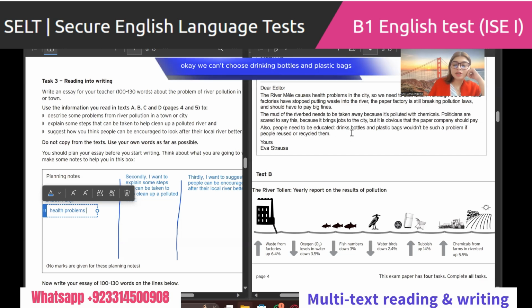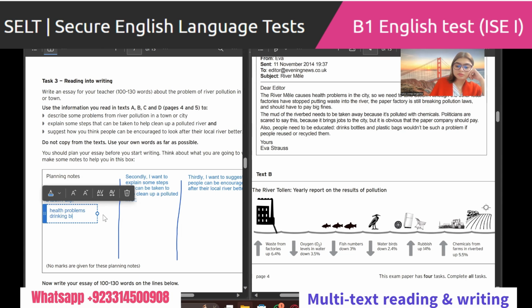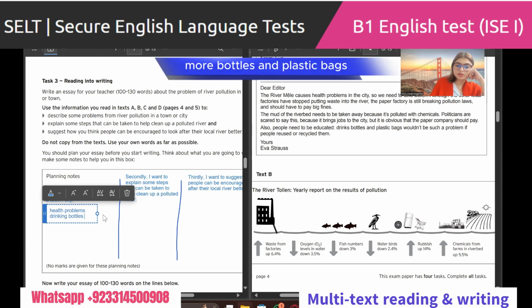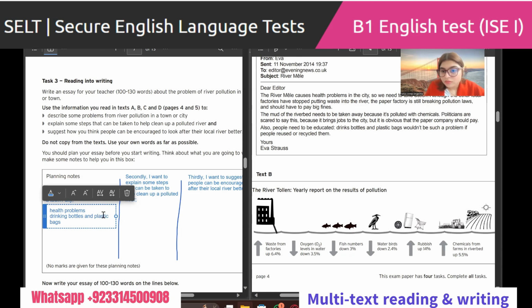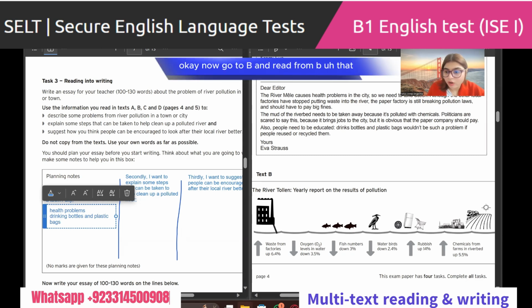We can choose drinking bottles and plastic bags, you know. This is a problem. Drinking bottles and plastic bags. More? From A, any other problem? Okay, now go to B and read from B what are the problems that are in a town or city? B.